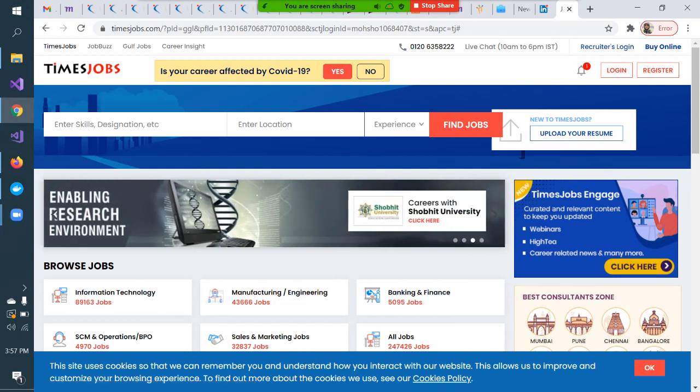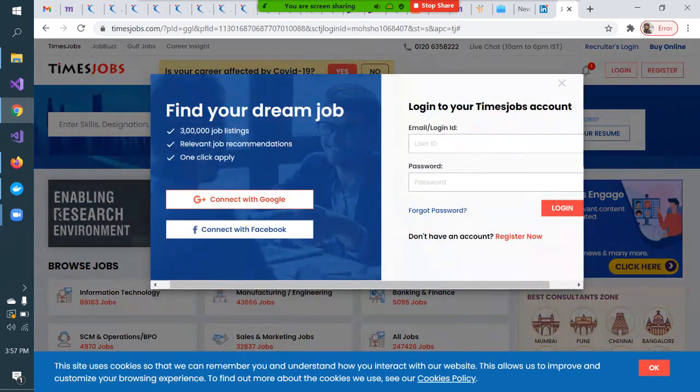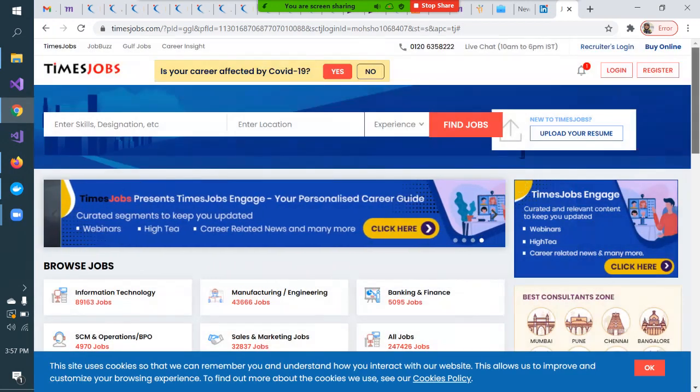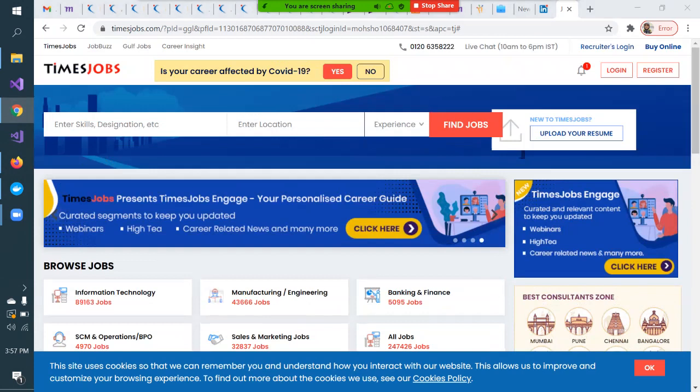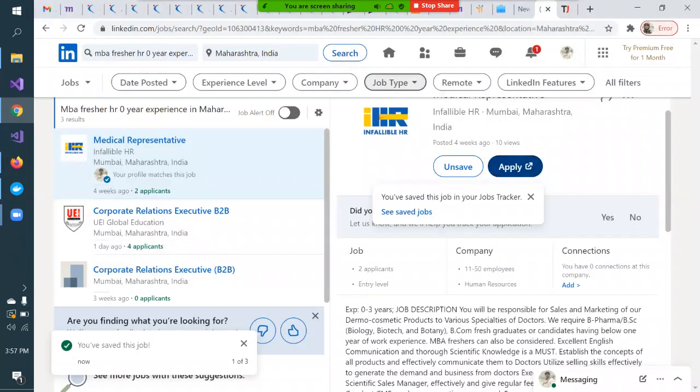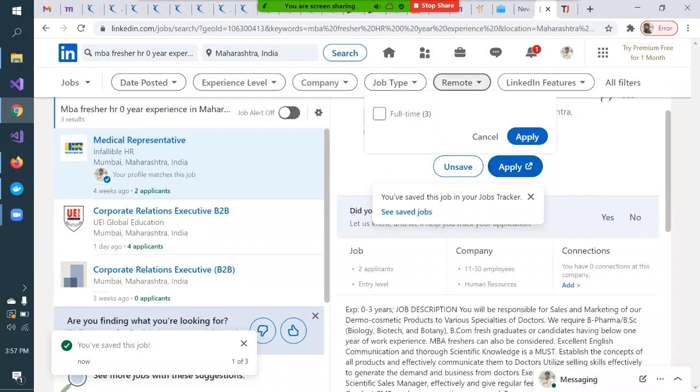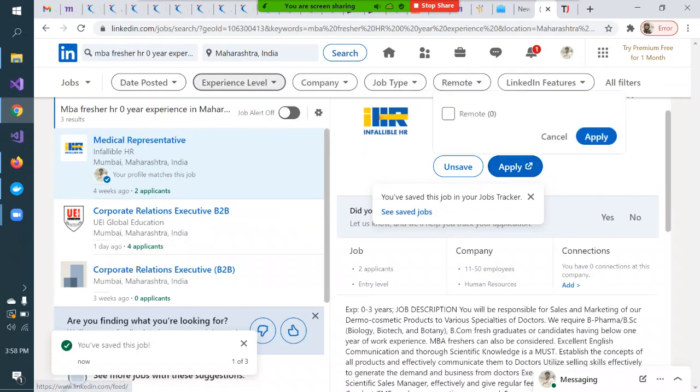Is your career affected by COVID-19? No. This is a kind of short survey that people also used to ask, and you can always reply to that. So see, I can search jobs, and there are so many options in LinkedIn also. Let me go back.